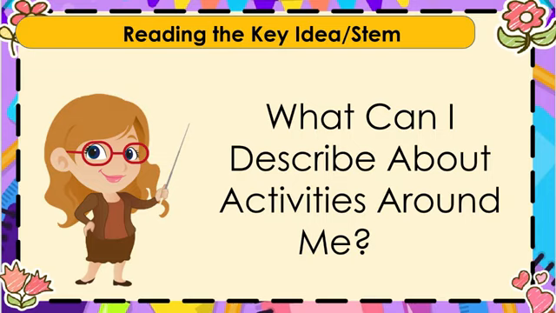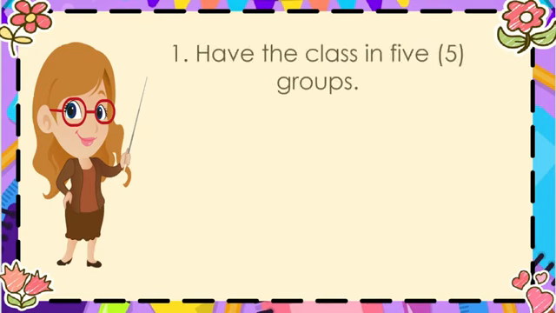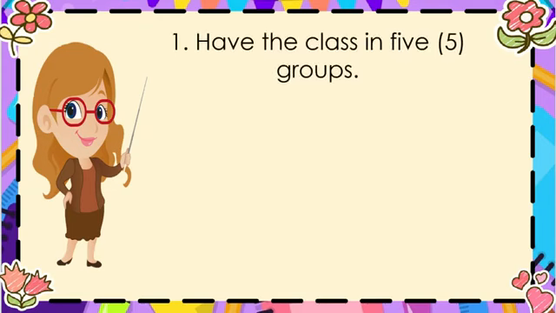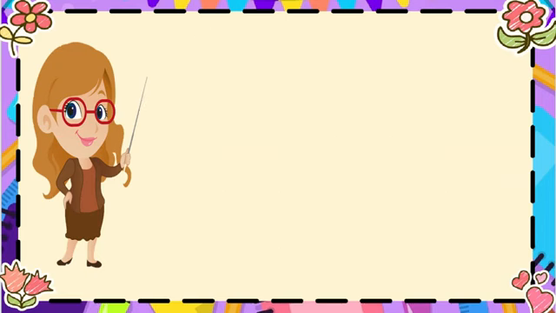What can I describe about activities around me? Have the class in 5 groups. Have each group identify a natural event that has happened in the locality and preferably experienced by the learners. These can include rains, summer days, typhoons, flooding, earthquake, etc. Learners may also be assigned with a specific natural event.